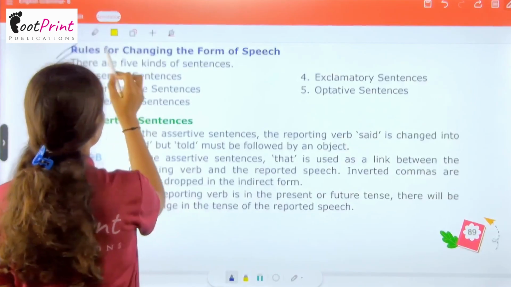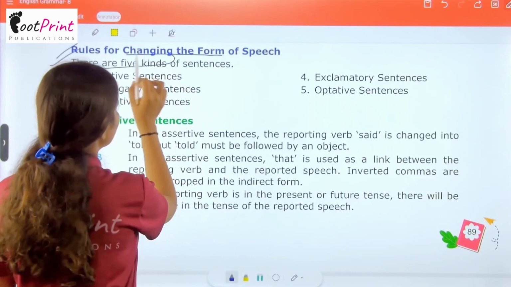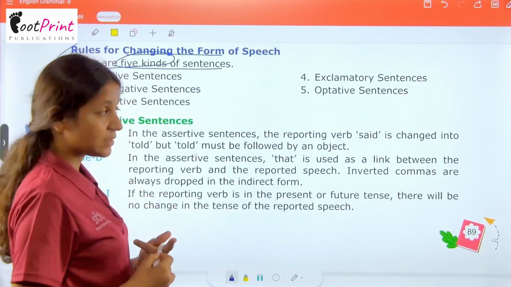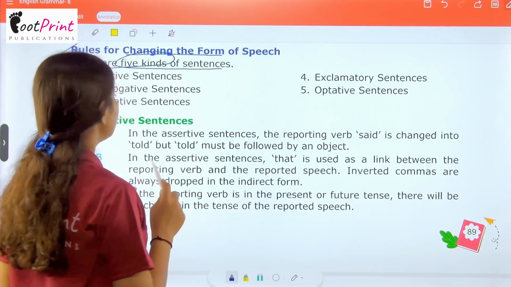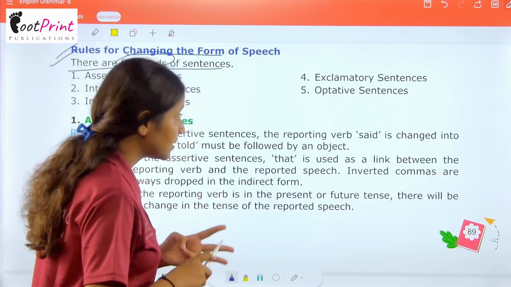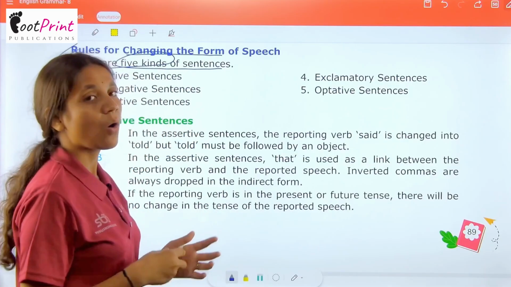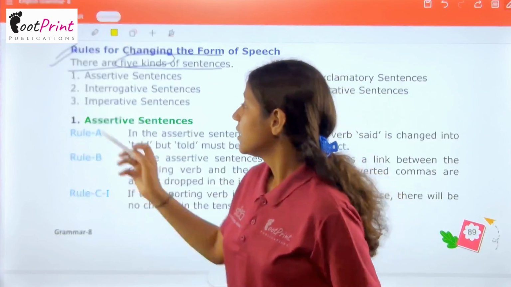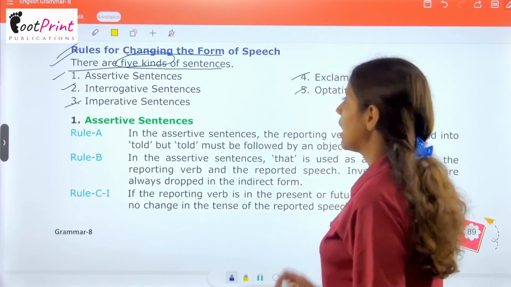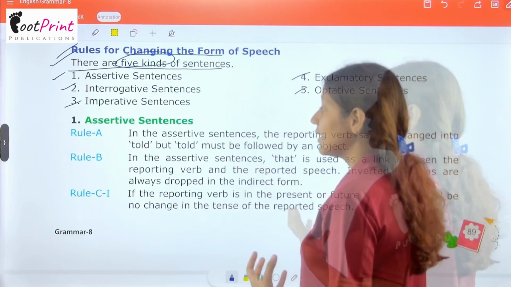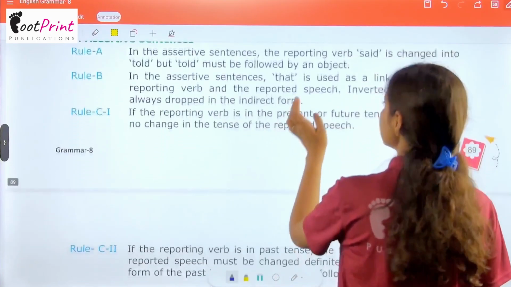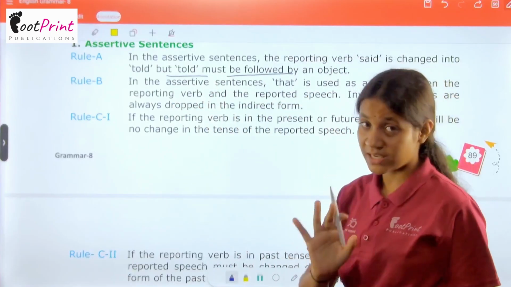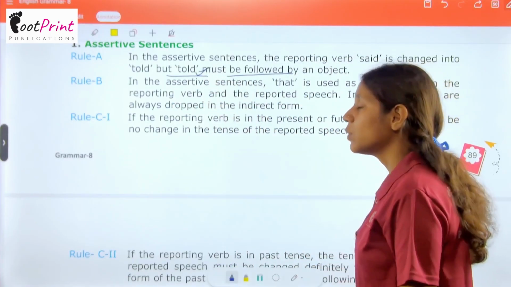Now we have again some rules for changing the form of speech. There are five kinds of sentences: assertive, interrogative, imperative, exclamatory and optative sentences. We have already discussed these sentences. Now we are seeing the rules to change these speeches. First, assertive sentences. In assertive sentences, the reporting verb said is changed into told, but told must be followed by an object. लेकिन told को एक object के साथ होना पड़ेगा.